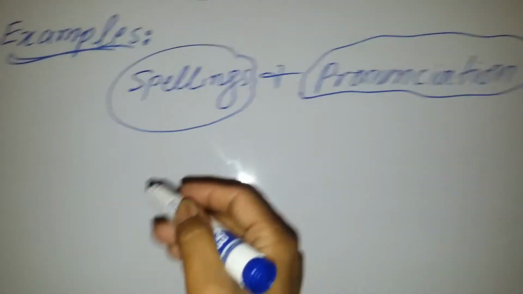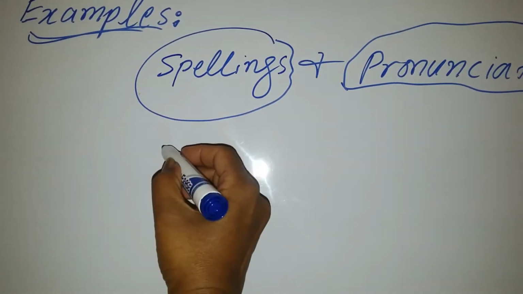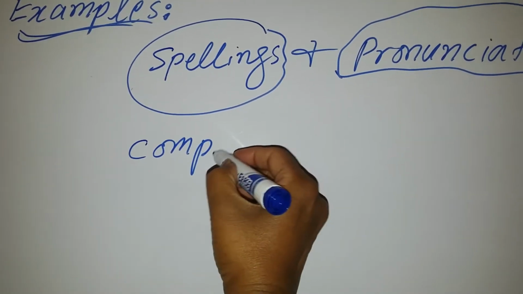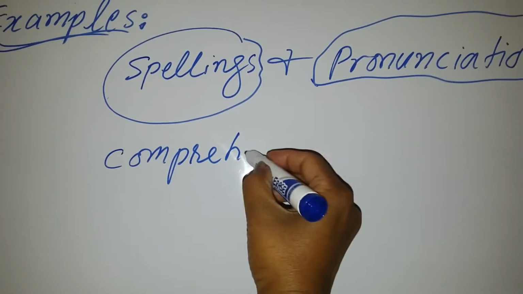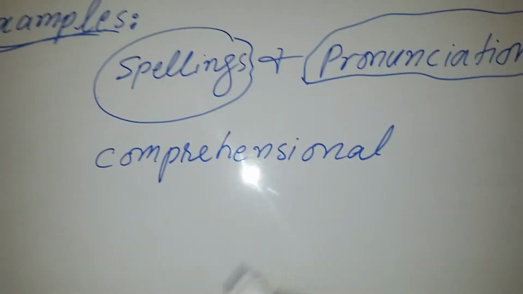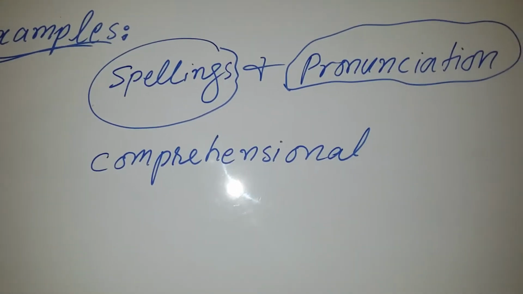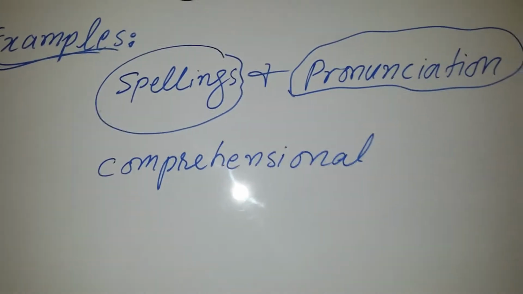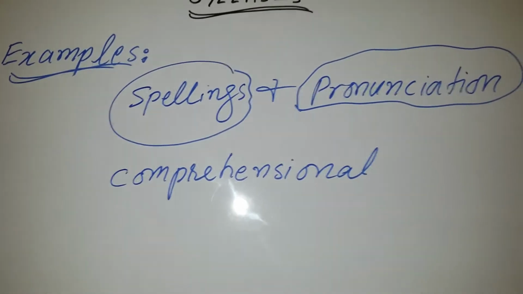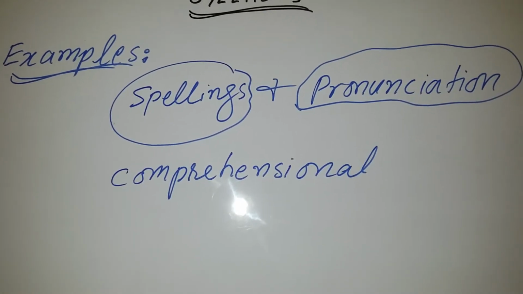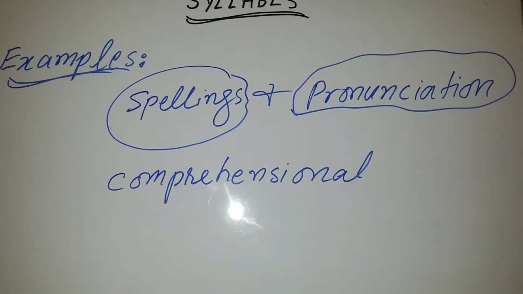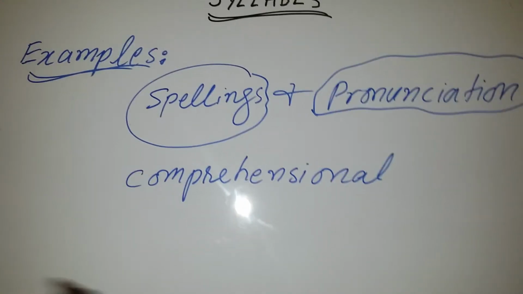First of all, I will write over here a word that is quite a long word. For example, comprehensional. This is the long word. Now it will be quite difficult for junior students to learn the spelling of this word, but if you know the system of syllables, it will be easy for you to memorize the spellings.